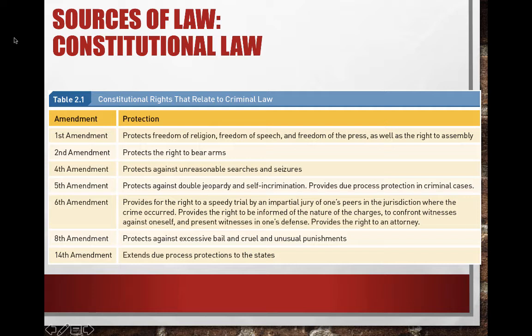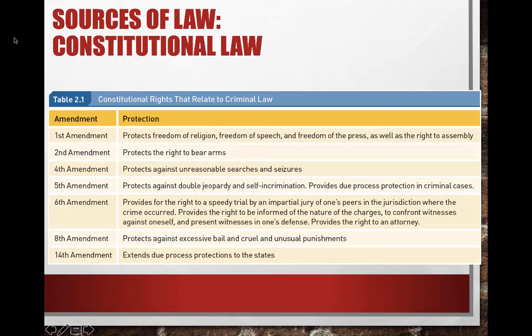So the First Amendment protects freedom of religion, freedom of speech, freedom of the press, and right to assembly. Second Amendment protects the right to bear arms. The Fourth Amendment, which we're going to cover a lot in this class, protects against unreasonable searches and seizures. The Fifth Amendment protects against double jeopardy and self-incrimination, provides due process protection in criminal cases.